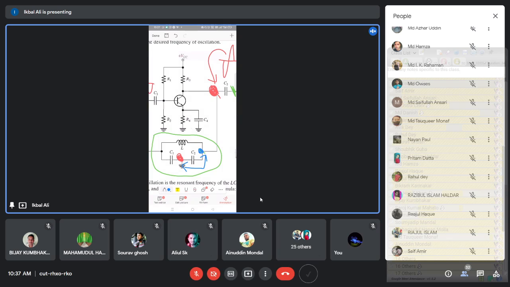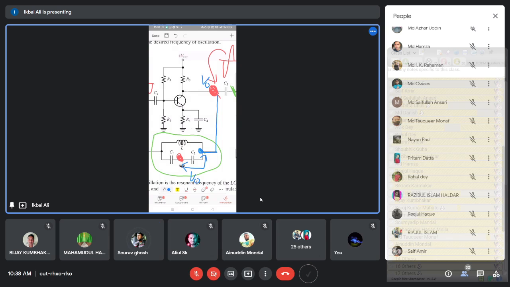Here you get the entire output voltage because it appears across C2. So this output potential V0 here is connected through this line to this capacitor. Is that okay?